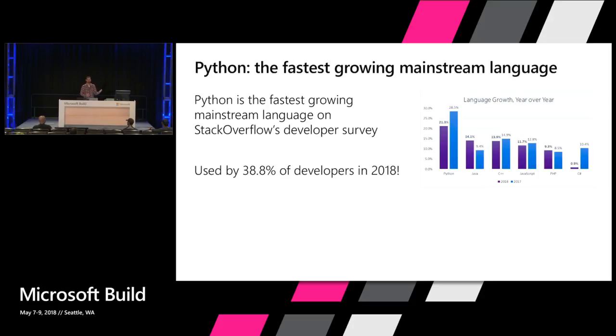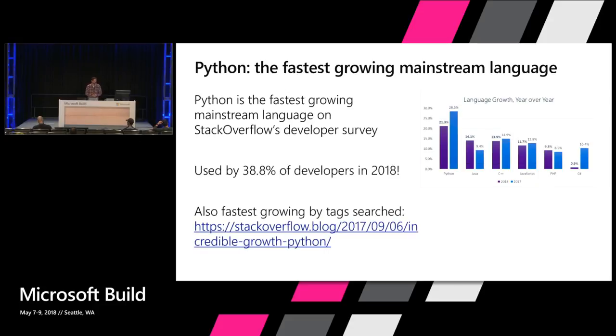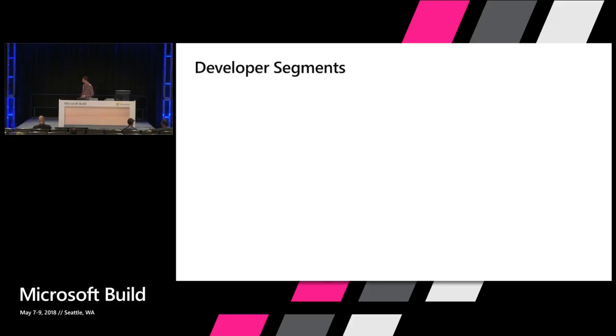So it's got a huge share, and it's continuing to grow really quickly. On the Stack Overflow blog, they've got some really interesting articles about what's driving this growth. You can also see by the tags searched on Stack Overflow, it's also the fastest growing language there in terms of people interested in learning and wanting to get help using the language.